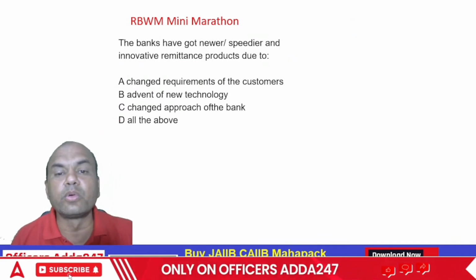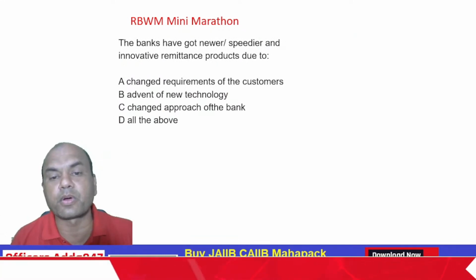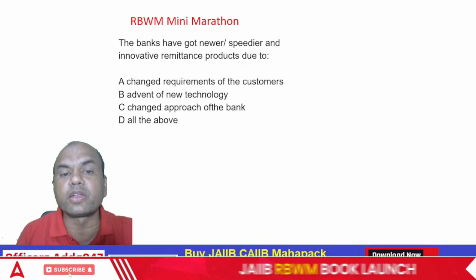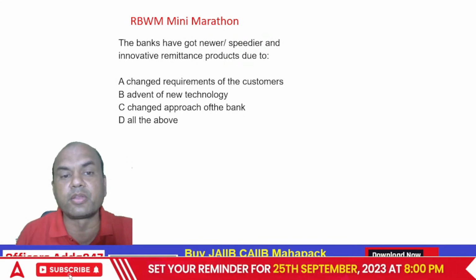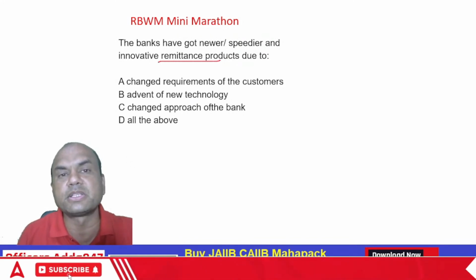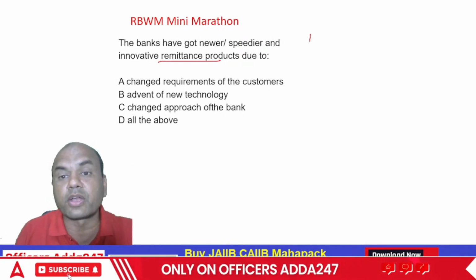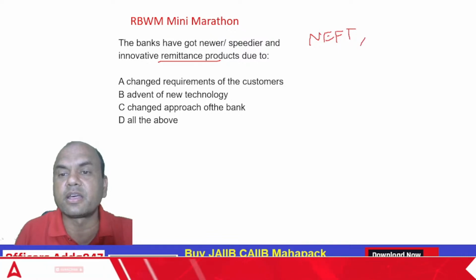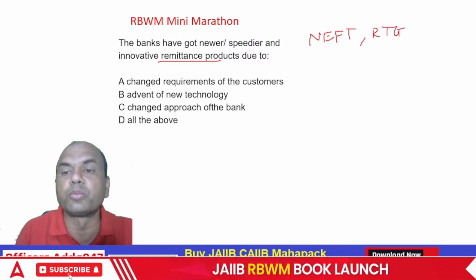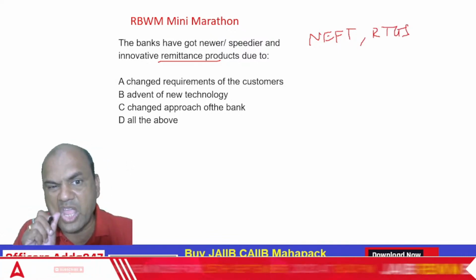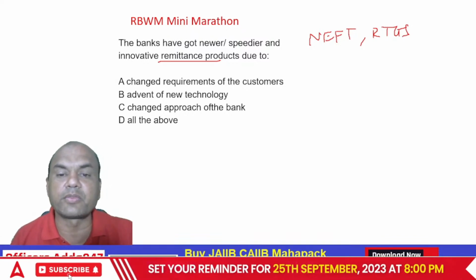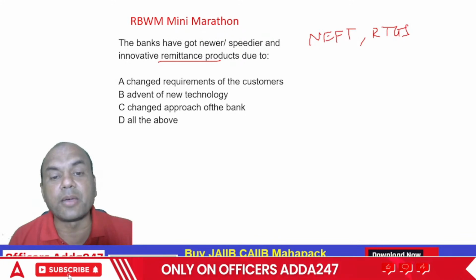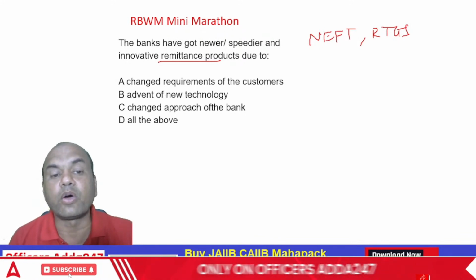Banks have got newer, speedier, innovative remittance products due to what? Remittance means transfer. So we have got NEFT, RTGS, UPI, IMPS, all these, right? So due to what? Changed requirement of the customers, advent of new technology, changed approach of the bank, and all of the above.